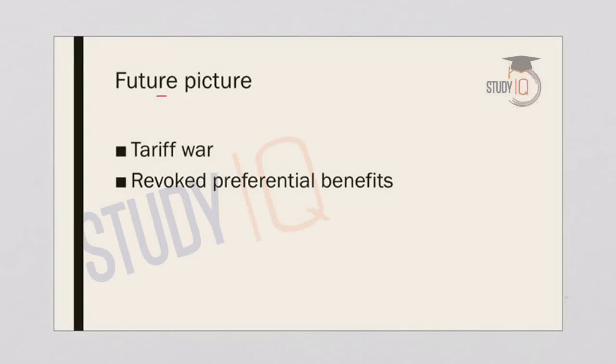Now how does the future picture of India's exports and imports look like? The first factor that would impact India's exports and imports would be the global tariff war, especially between the US and China. This will definitely have an impact on the Indian economy and its trade as well. And this can be supplemented with a rise in crude oil prices.